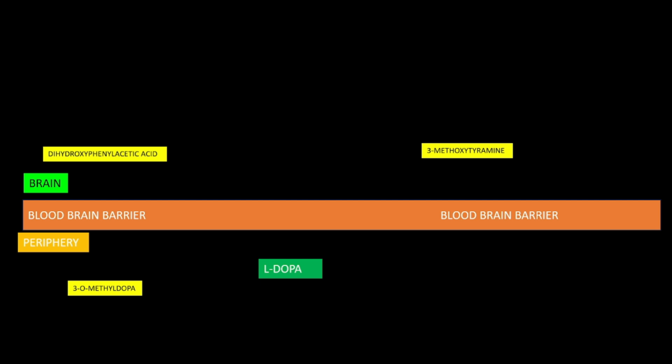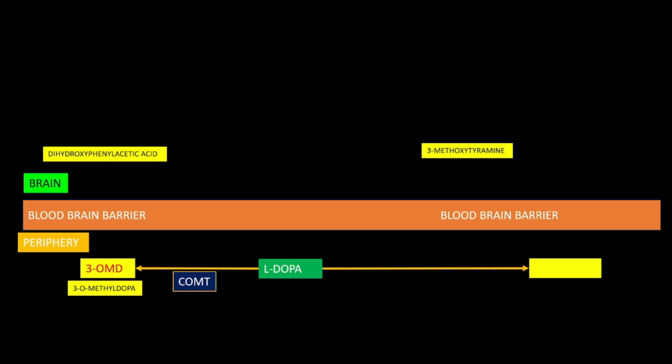L-DOPA is there. If we give L-DOPA, that is levodopa, in the peripheral region, it can be converted into 3-OMD, that is 3-orthomethyl dopa, in the presence of the enzyme COMT, catechol-O-methyltransferase. Again, the same levodopa can be converted into dopamine in the presence of the enzyme dopa decarboxylase.